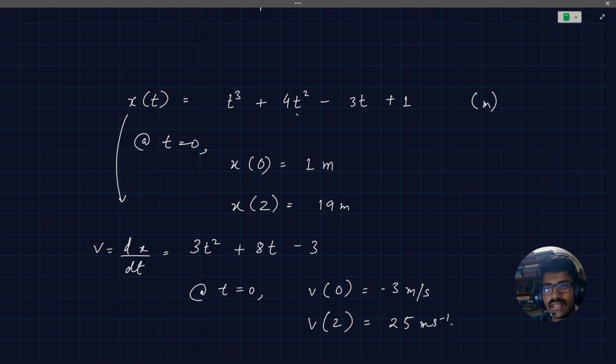In more detail, we'll talk about this concept of average and instantaneous speed and velocity in the next video. I hope you understood this concept very well.